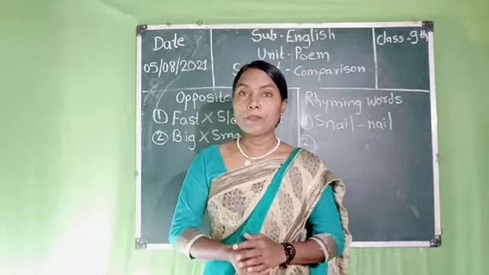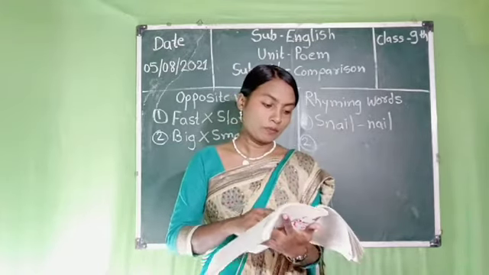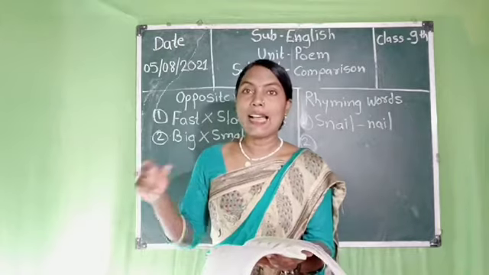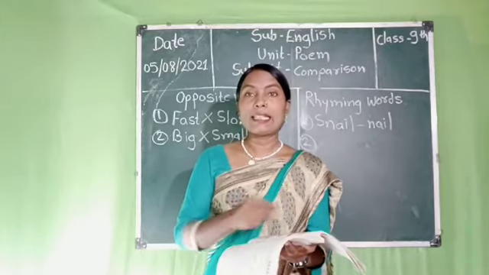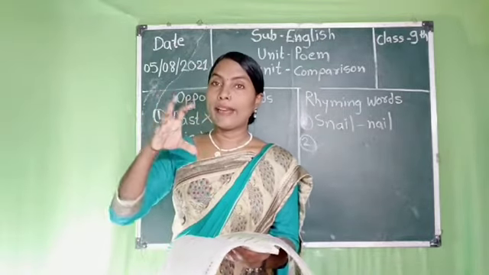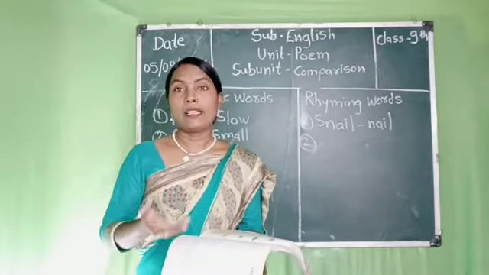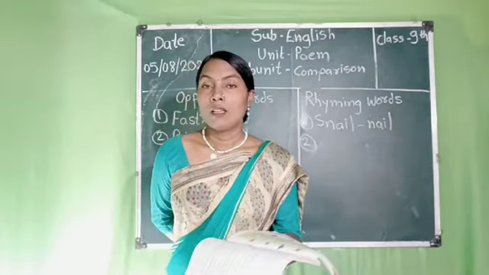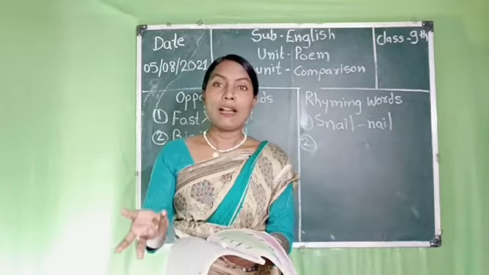Next, students, the next lines in the poem say fierce as a tiger and gentle as a lamb. We know the tiger is a very attractive animal. He attacks. He is a carnivore, so he eats the flesh of other animals.